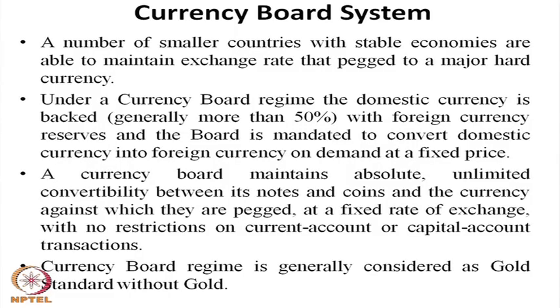Let us come to the currency board system. A number of small countries with stable economies are able to maintain an exchange rate that is pegged to a major hard currency. A small economy, that is a banana type economy, entirely depends upon its exports and imports. They generally peg their domestic currency with a hard foreign currency, particularly the US dollar, pound sterling, euro or some other, like the Japanese yen.